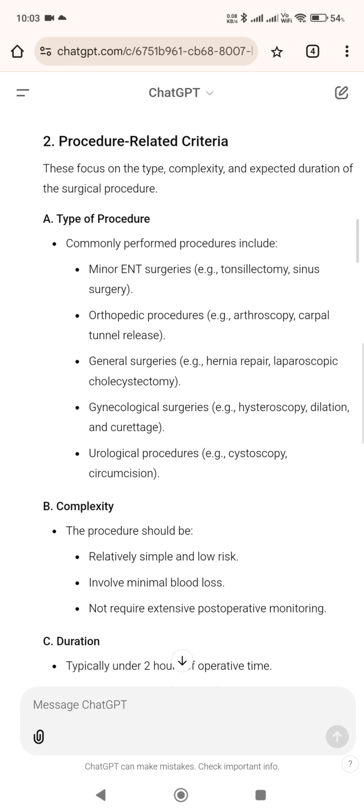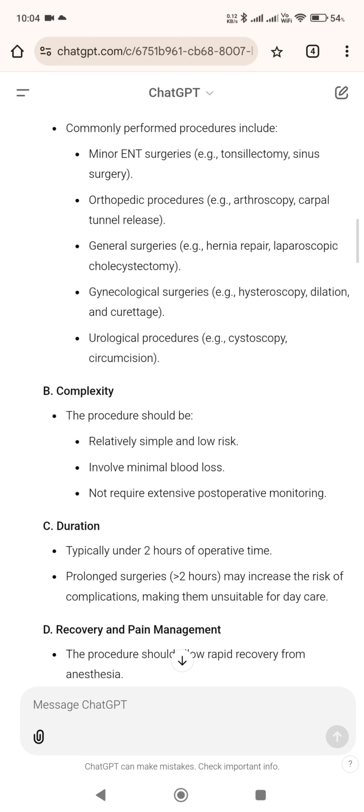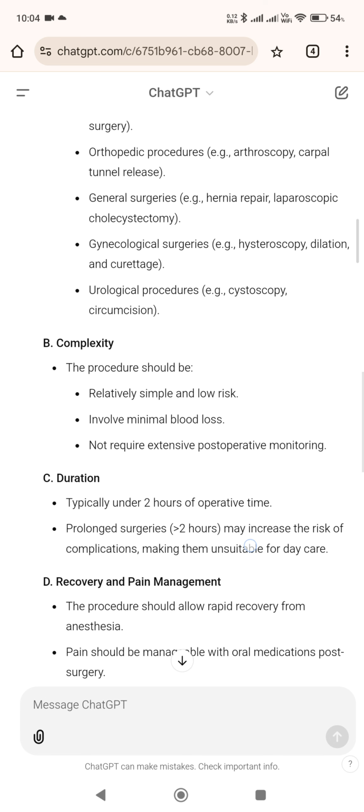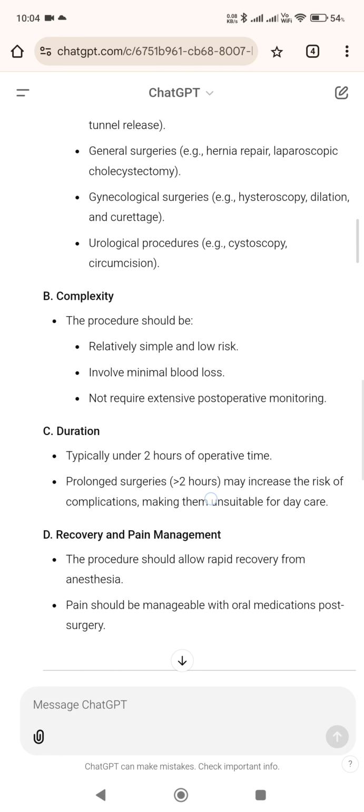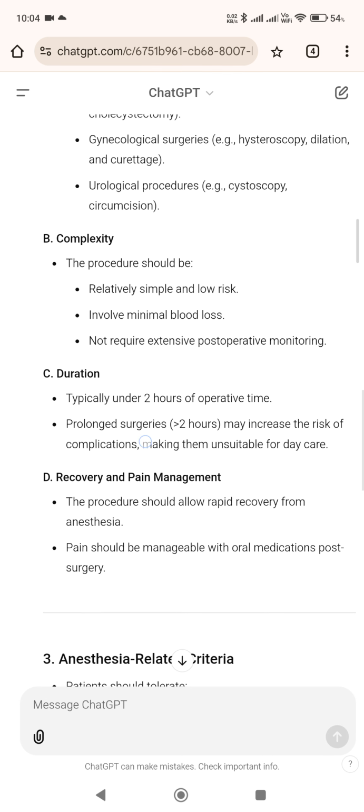2. Procedure-related criteria. These focus on the type, complexity, and expected duration of the surgical procedure. A. Type of procedure. Commonly performed procedures include minor ENT surgeries, e.g. tonsillectomy, sinus surgery; orthopedic procedures, e.g. arthroscopy, carpal tunnel release; general surgeries, e.g. hernia repair, laparoscopic cholecystectomy; gynecological surgeries, e.g. hysteroscopy, dilation and curettage; urological procedures, e.g. cystoscopy, circumcision.